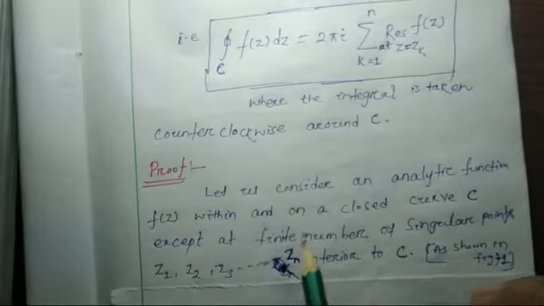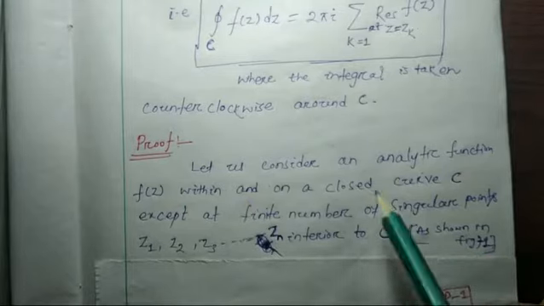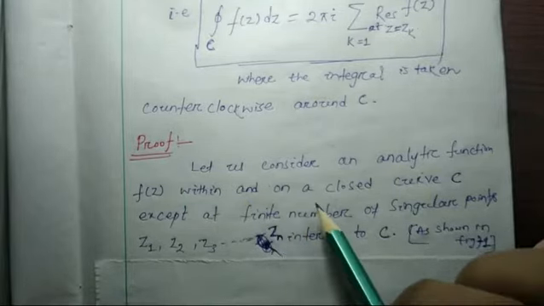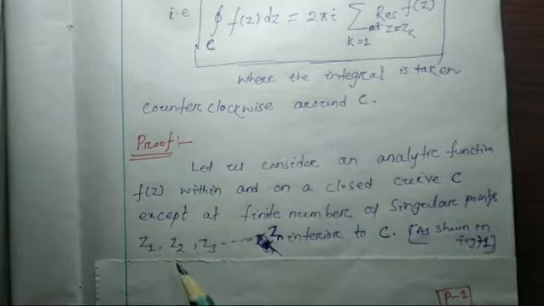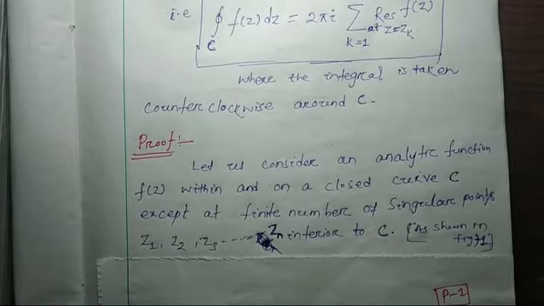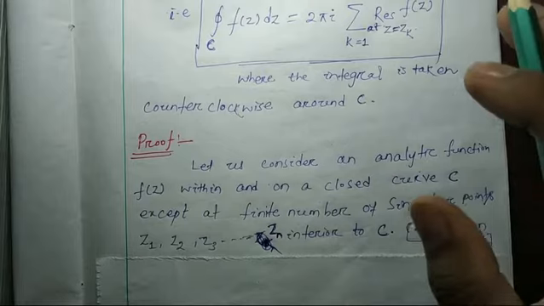Now we have to prove it. Simple proof. Let us consider an analytic function f(z) within and on a closed curve C except at a finite number of singular points z1, z2, z3 up to zn, which are interior to C and also isolated.